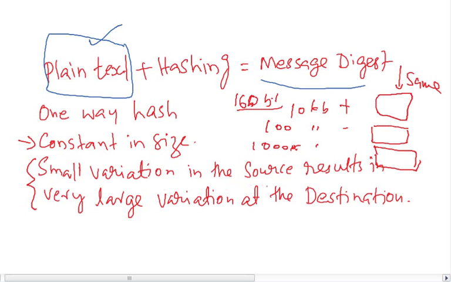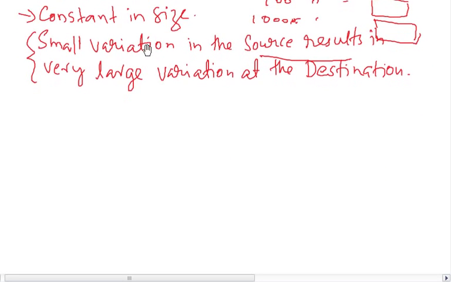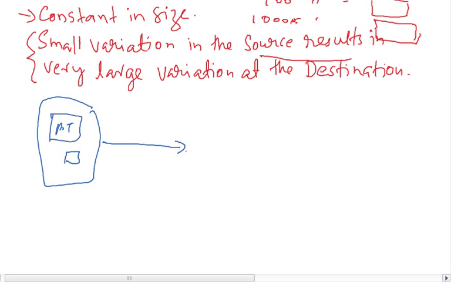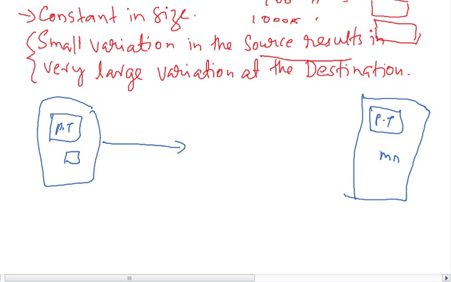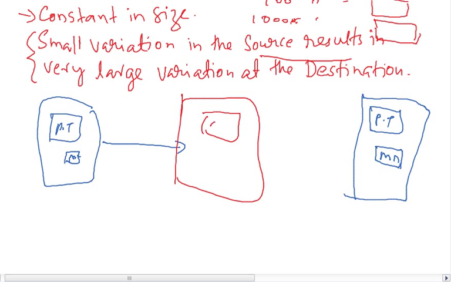Now, a small variation in the source results in a very large variation in the destination. Means if you send a plain text and a message digest to someone, and in between, somebody catches hold of the data and tampers with it, and sends this data on, you run a hashing algorithm here.